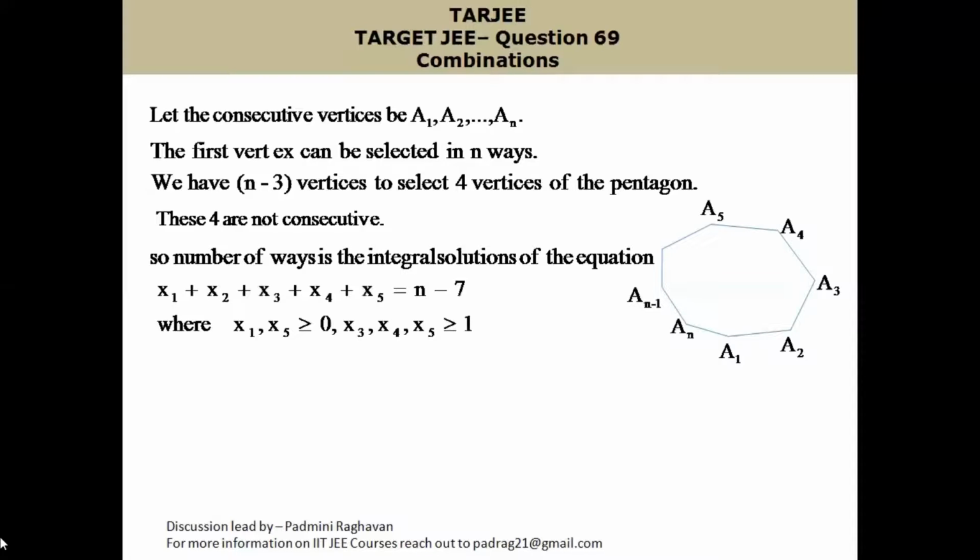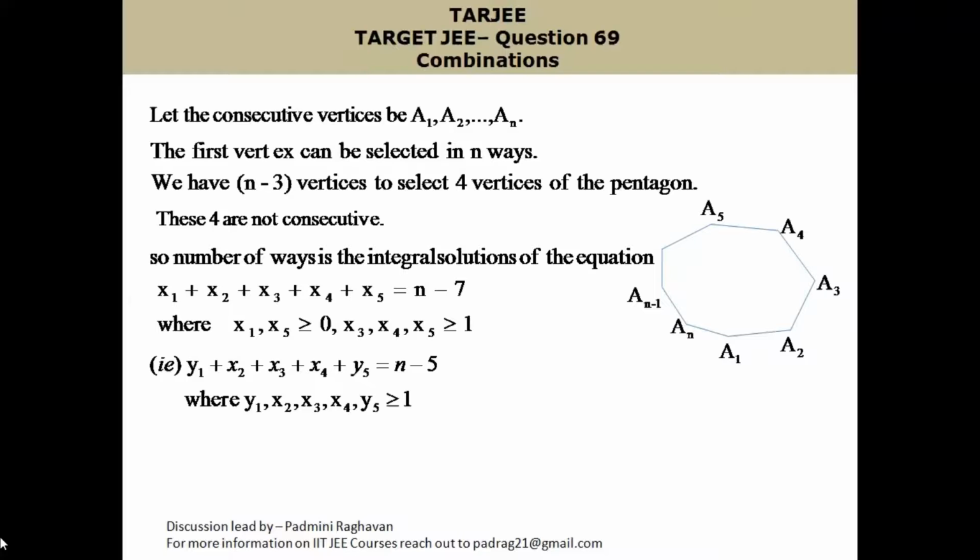The conditions on x1 and x5 are that both are greater than or equal to 0, because we are not selecting A2 and we are not selecting An. Even if you select A3, there is a gap between A1 and A3. And x2, x3, x4 have to be greater than or equal to 1. So let us add 1 to x1, add 1 to x5, and add 2 to the right side. So we get x1 plus 1 plus x2 plus x3 plus x4 plus x5 plus 1 is equal to n minus 5.